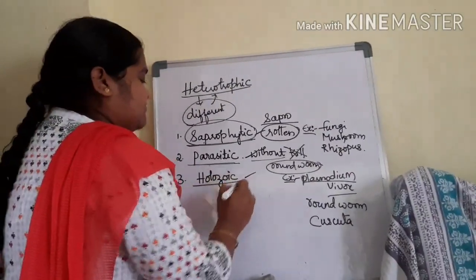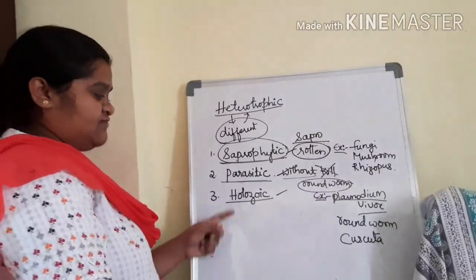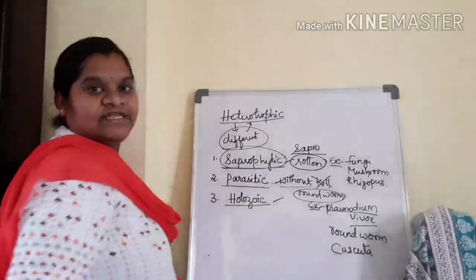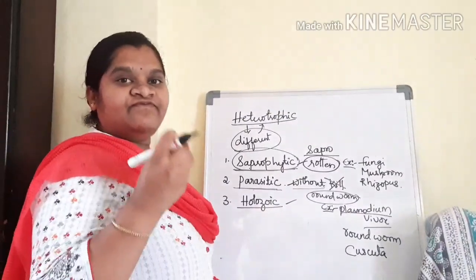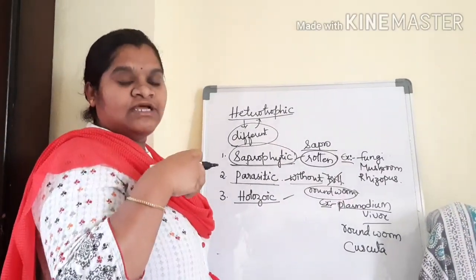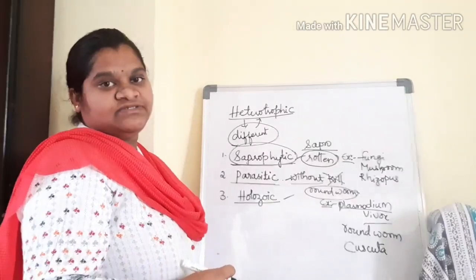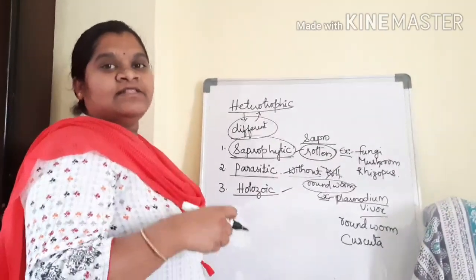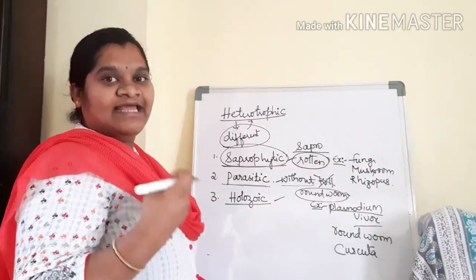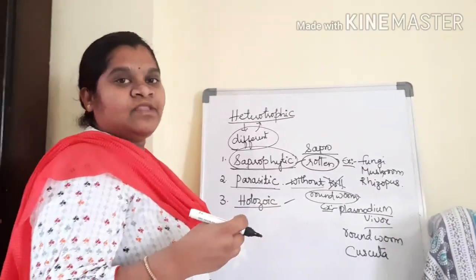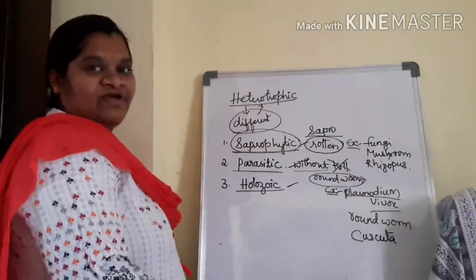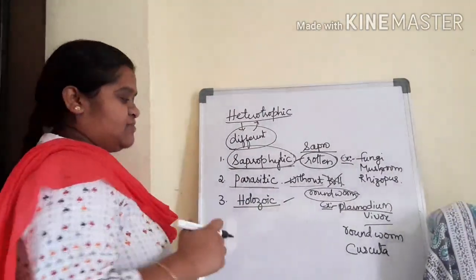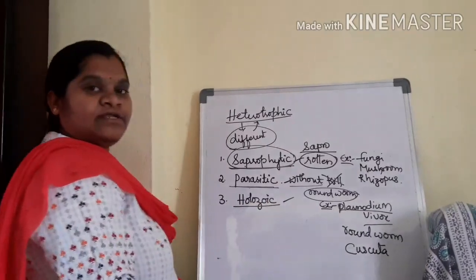The last and final type of heterotrophic nutrition is holozoic nutrition. Holozoic nutrition is where solid food is taken by the mouth, digested by our digestive system and absorbed into our body, and the remaining waste material is eliminated outside the body through the process called defecation. All these processes take place in holozoic nutrition.